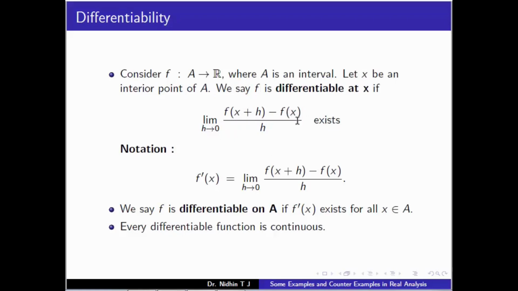If this limit exists, we say f is differentiable at x and denote it by f prime x. Again, we define differentiability pointwise. For a point, we say that it is differentiable, and we say f is differentiable on its domain if it is differentiable at every point of the domain.